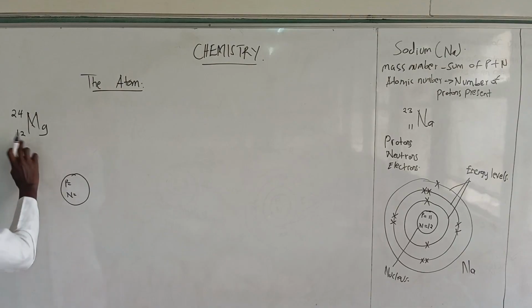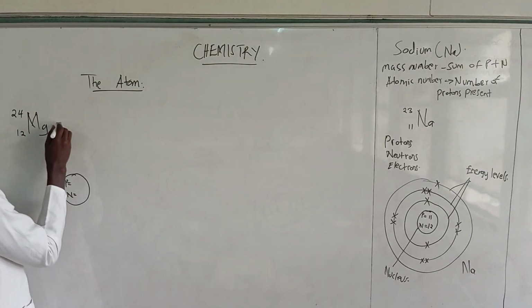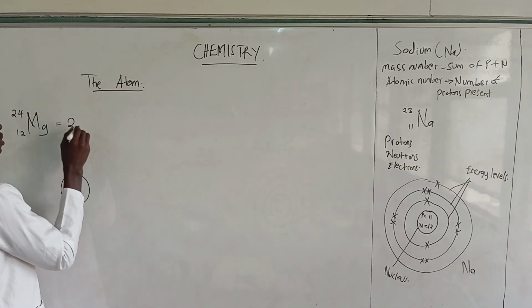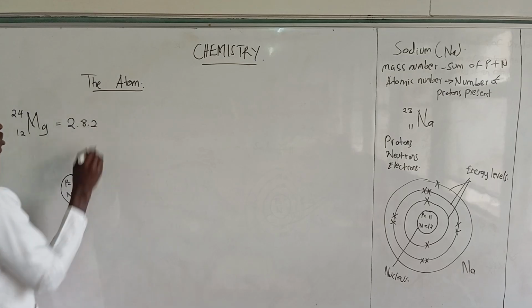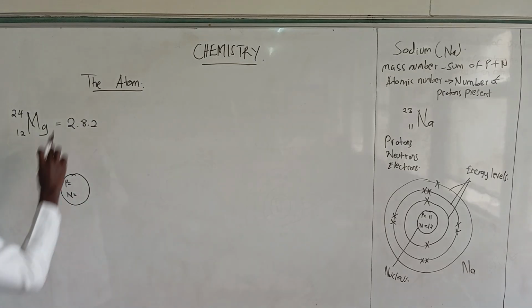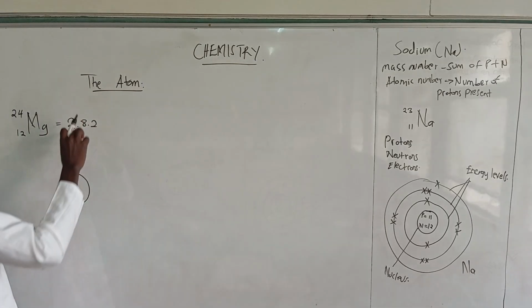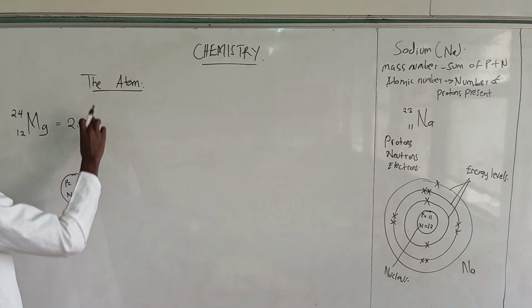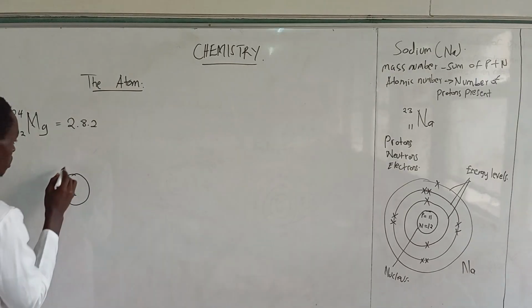Okay, and now for magnesium, the energy levels, we have 2, then 8, then 2. The first energy level will be having 2 electrons, the second will be having 8 electrons, and the third one will be having 2 electrons. Okay, so let's draw it.